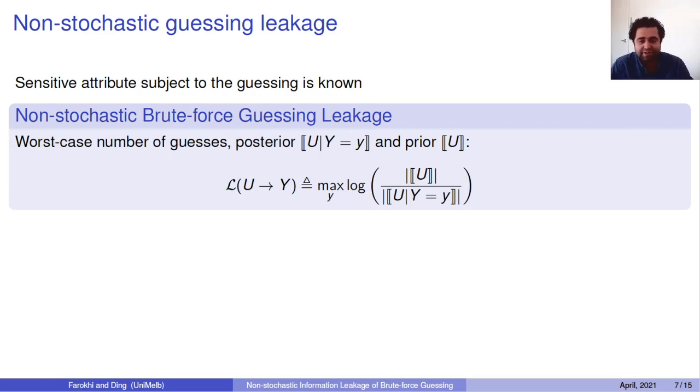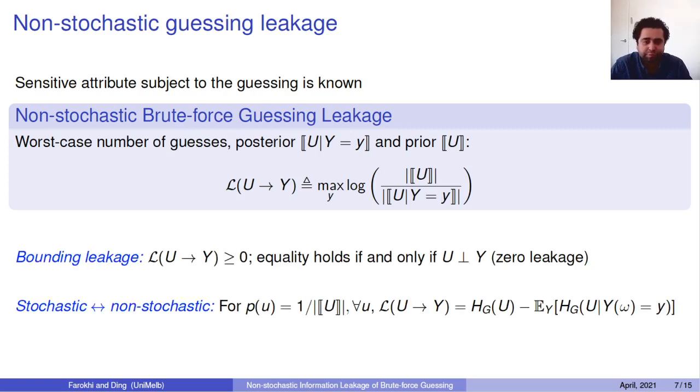Now, this non-stochastic guessing leakage is interesting because, first of all, it's non-negative, and it could be 0 only if u and y are unrelated. So if u and y are unrelated, there is no leakage. Now, there is a nice relationship between the stochastic and non-stochastic guessing leakage here.